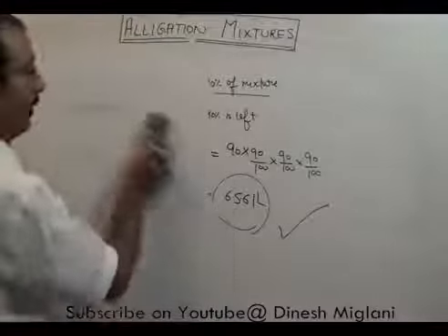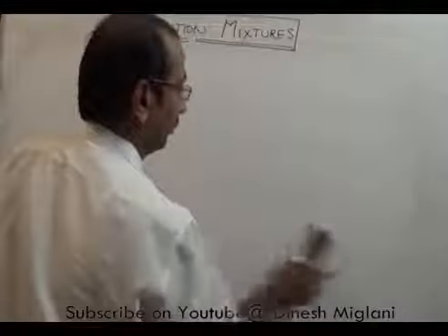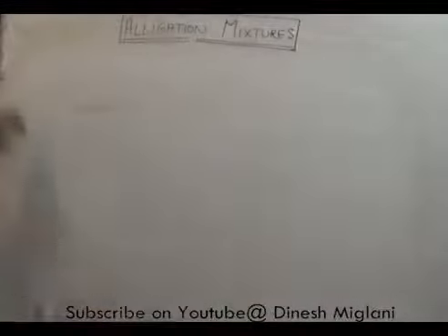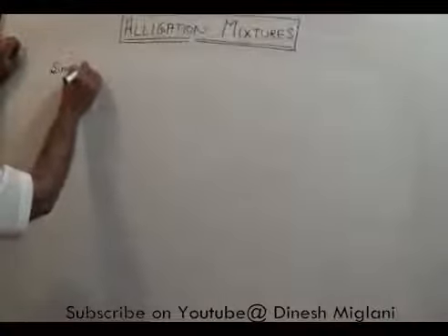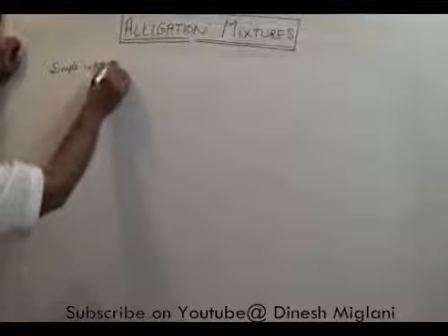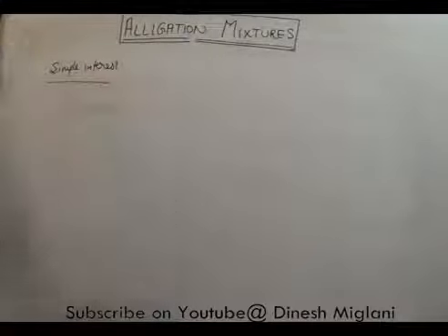In the last part, we have one more application of alligation and mixture in a standard question on the concept of simple interest. How can we solve it?